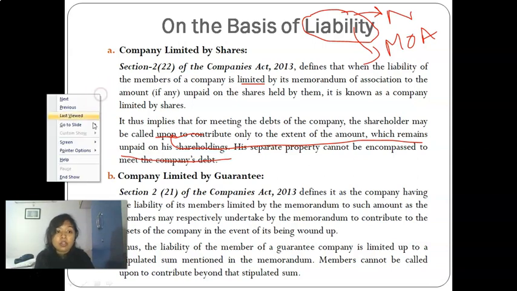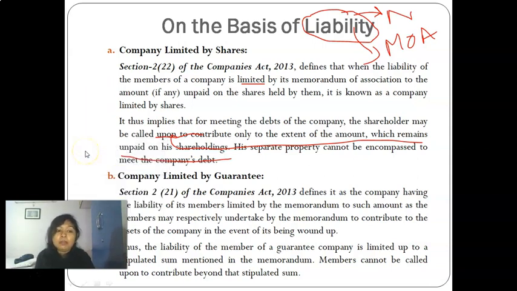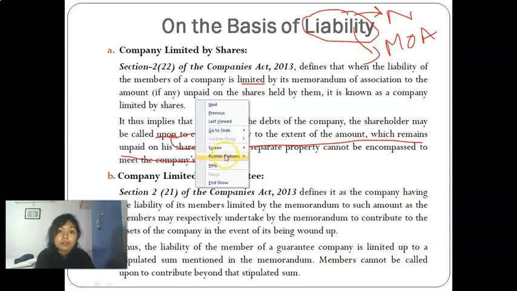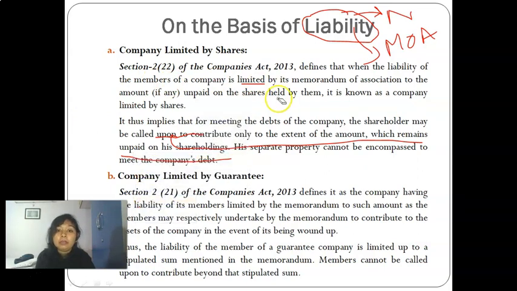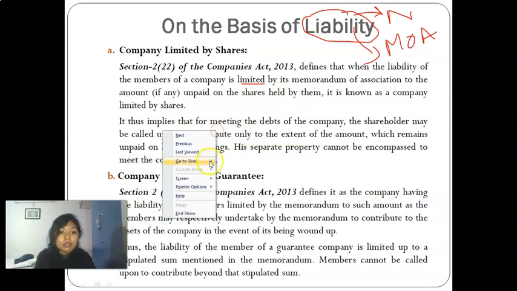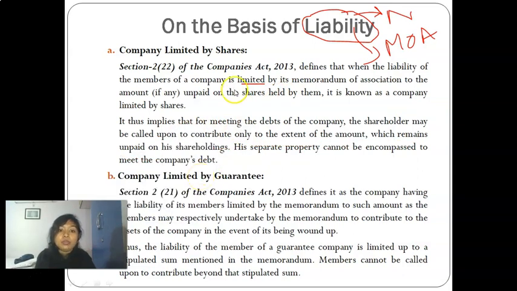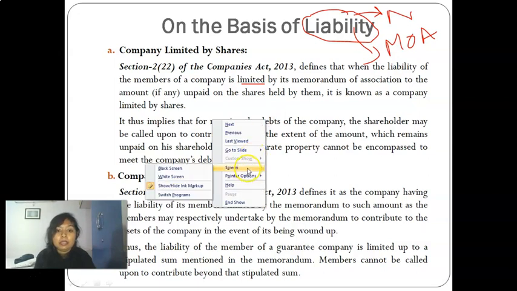So if any call is due, the member will be liable for the same. But if the shares are fully paid up, then the member's liability is finished. Now you cannot ask for any money from the member, as he has fully paid up the shares subscribed by him.